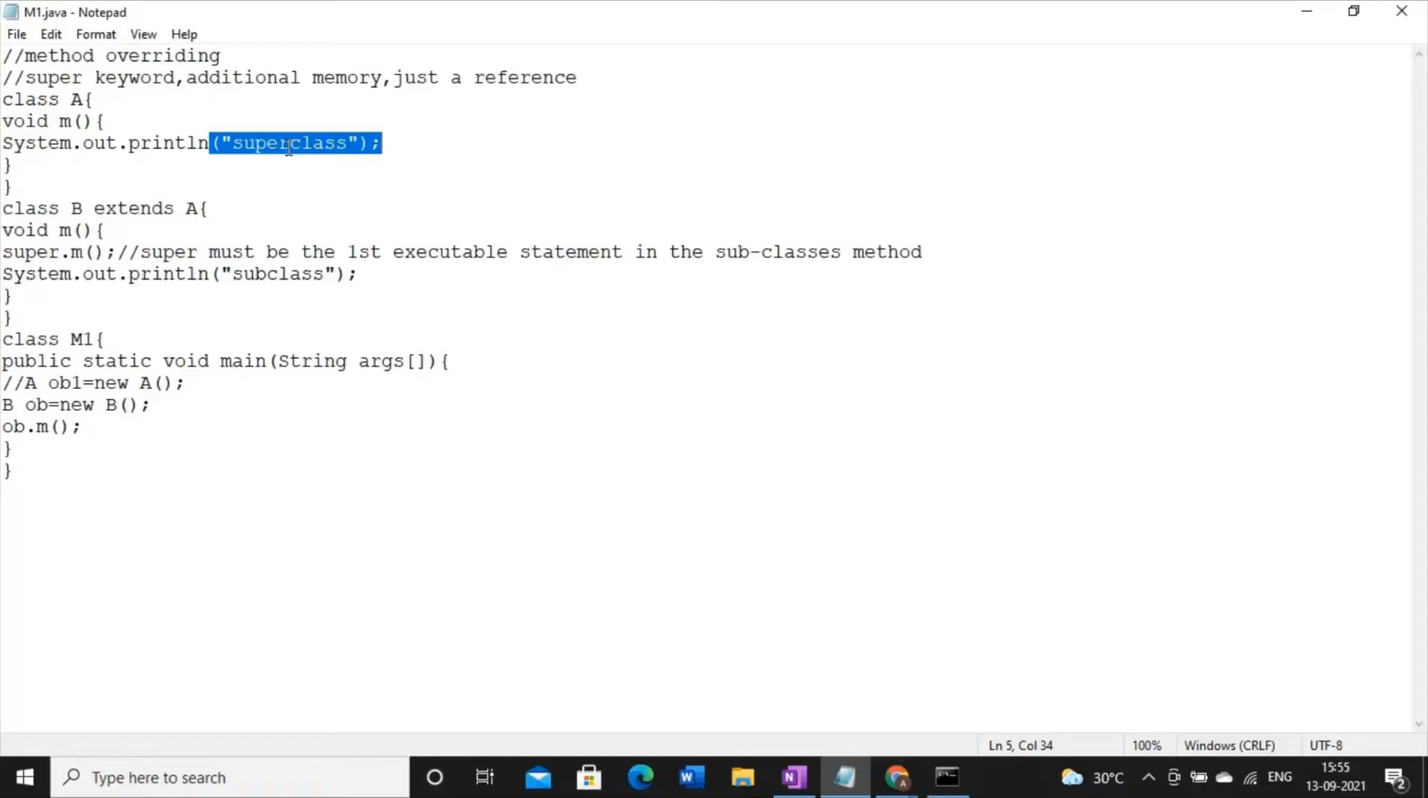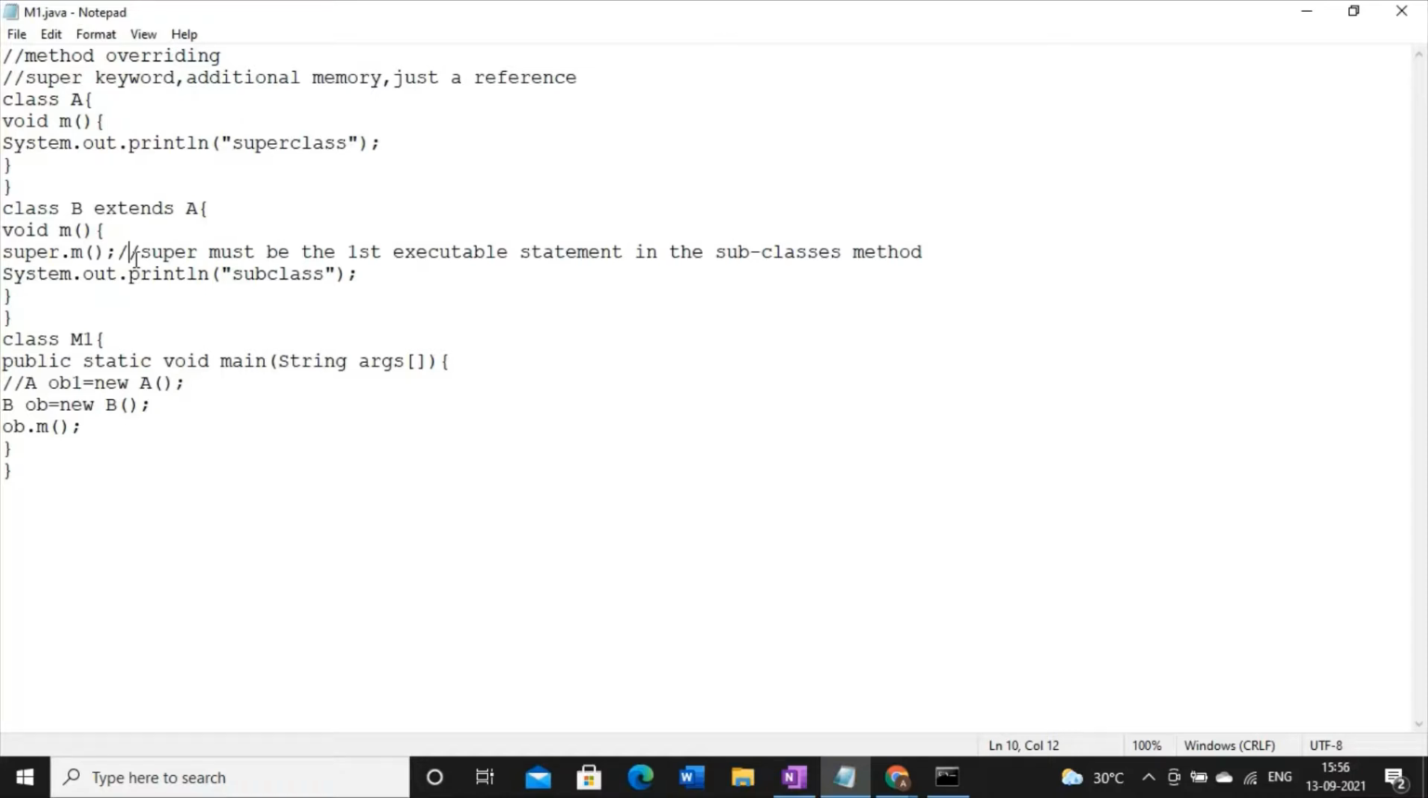And how we can solve this problem? So remember this point, method overriding is a problem. So to solve this problem, we have to use super keyword. And super must be the first executable statement in the subclass's method. Now let me execute this code again.